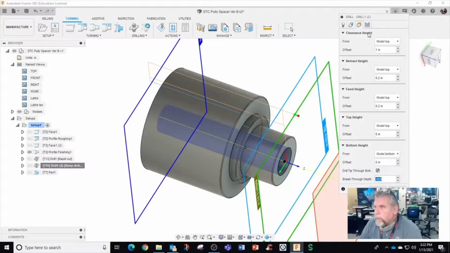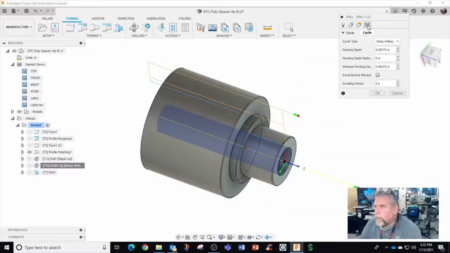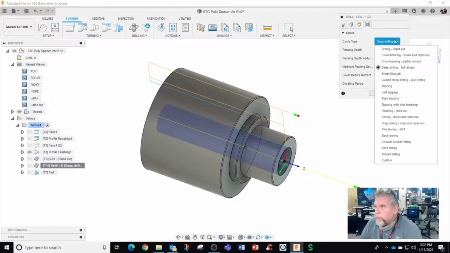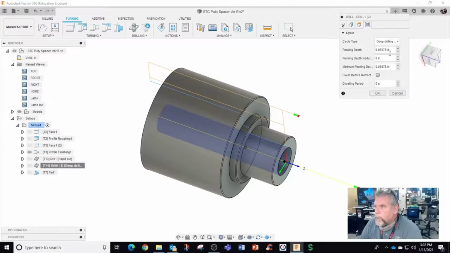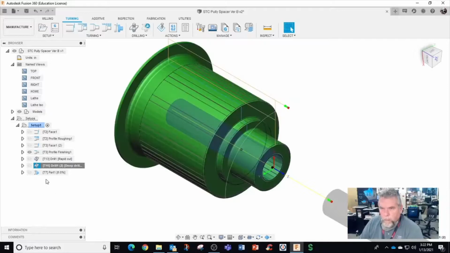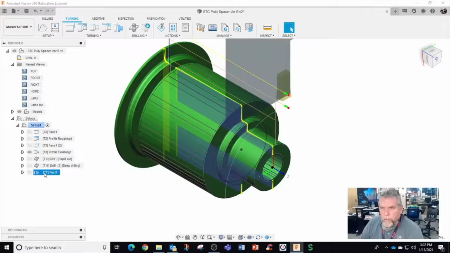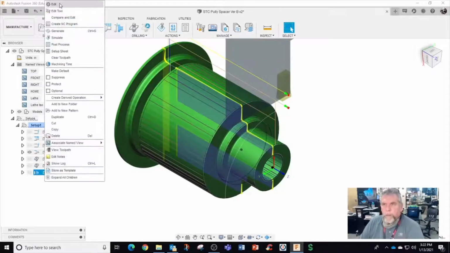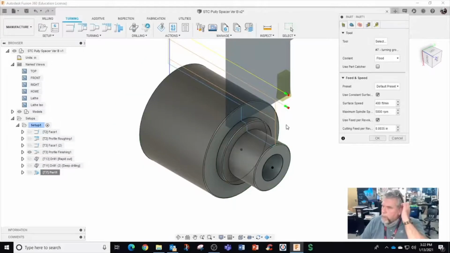All right. And deep drilling, full retract. I'm going to change the pecking increment to 0.1. Nice round number, and hit OK. All right, and the parting tool, which we had to actually manually add in the parts catcher. I wonder, oh, here's one, uses parts catcher. Okay, let's see if that works.